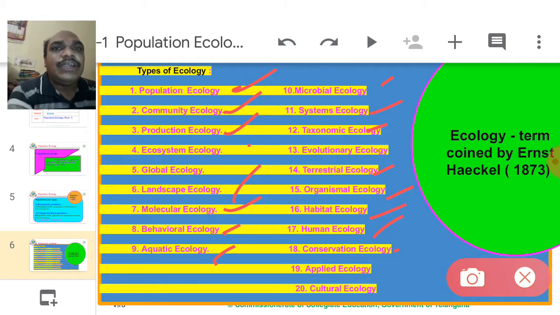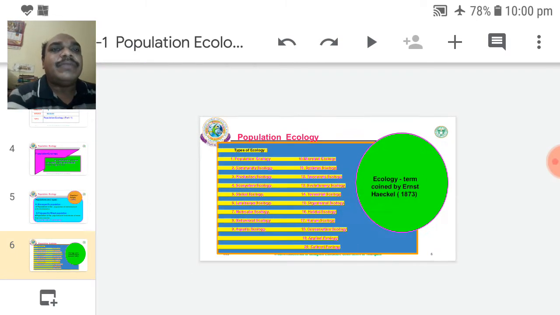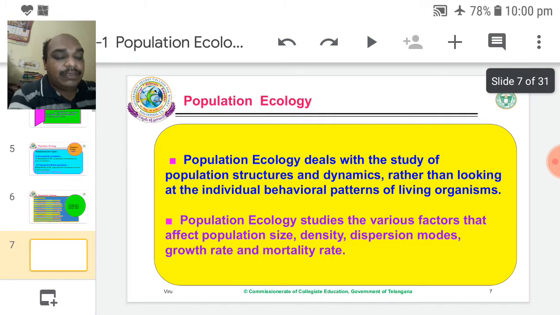Those which are in an endangered condition must be conserved, and that information is available in conservation ecology. Applied ecology is advanced ecology. Cultural ecology: information about ethnic and tribal people and tribal areas is available in this branch.